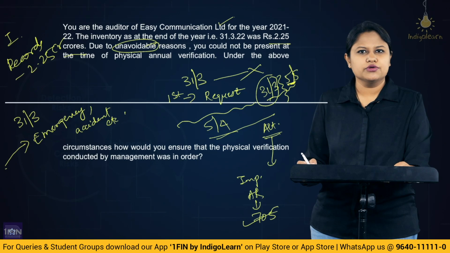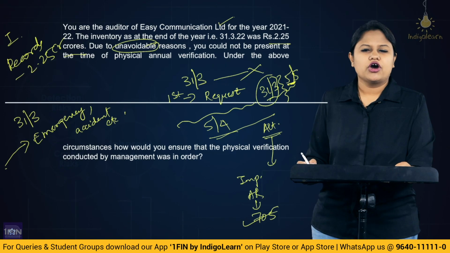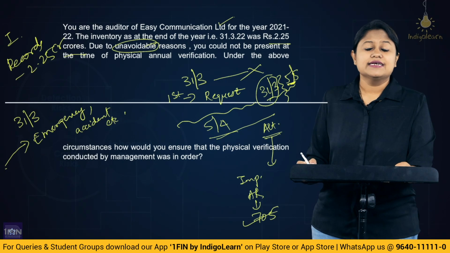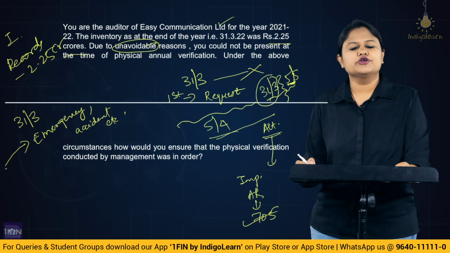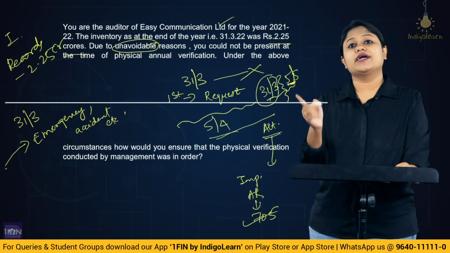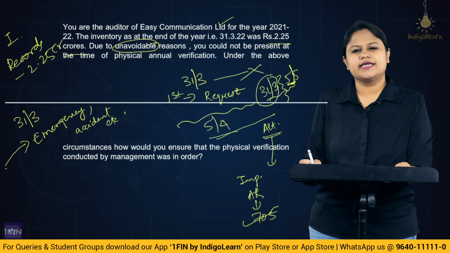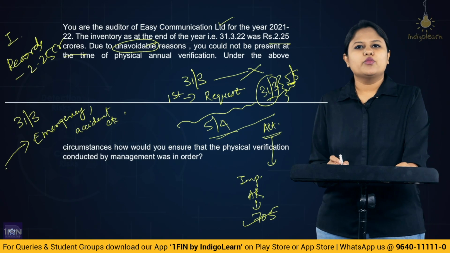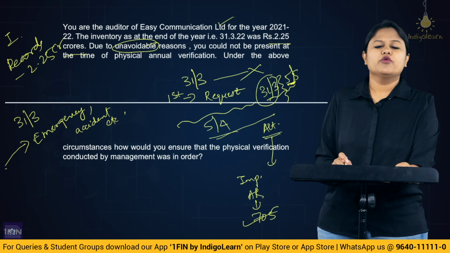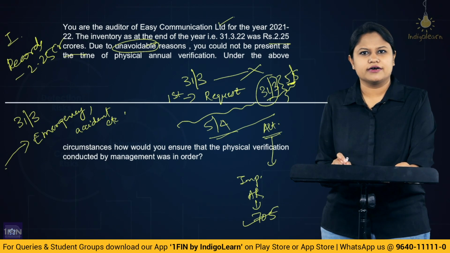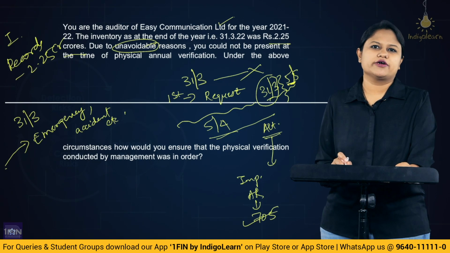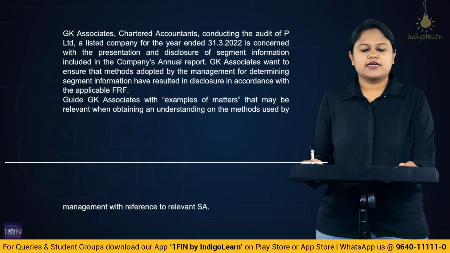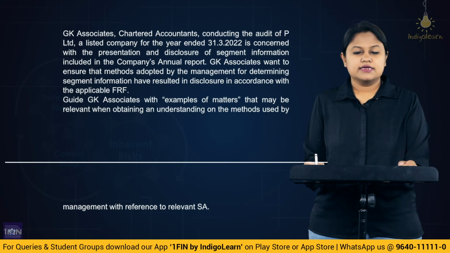So this is what you will do when you cannot present yourself on the date of physical count conducted by the management, and that is not impracticable. That is, it was possible, but due to some unavoidable reason, at that particular day you cannot reach. That means on some other day, you could make yourself possible. Alright, so this is all about the answer where, when they are conducting and you are not present, what would be the procedure adopted by the auditor to obtain sufficient appropriate evidence regarding the existence and the condition of the inventory. Now let us continue with the third question.